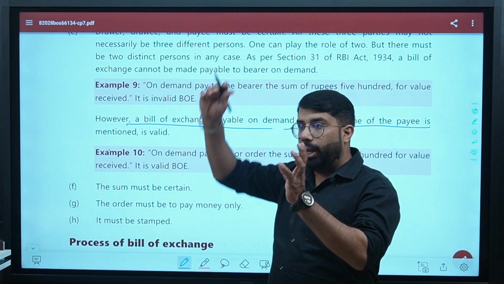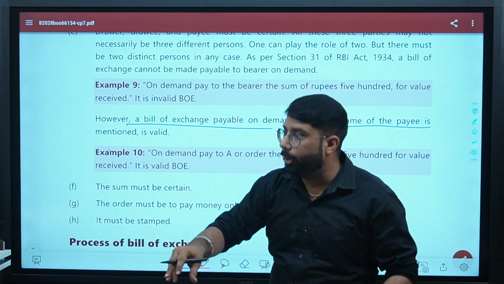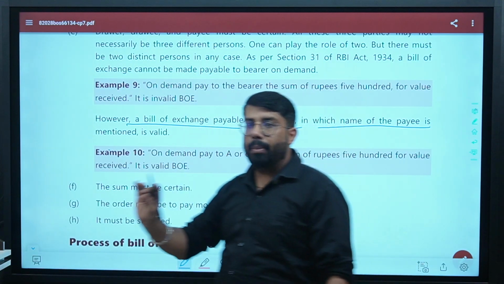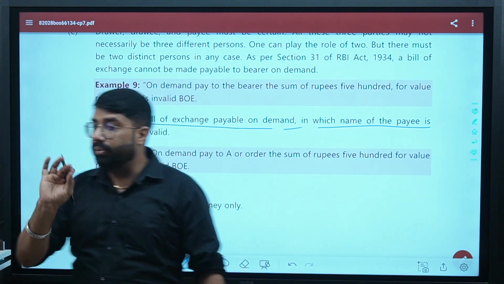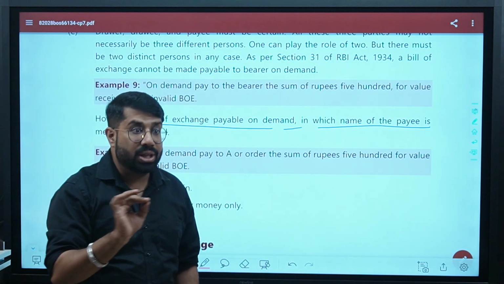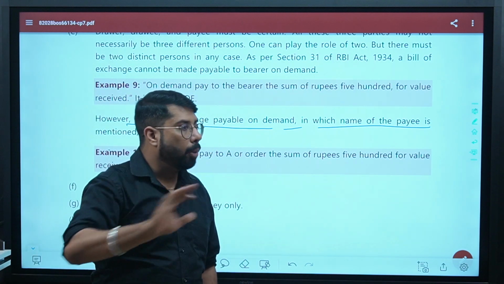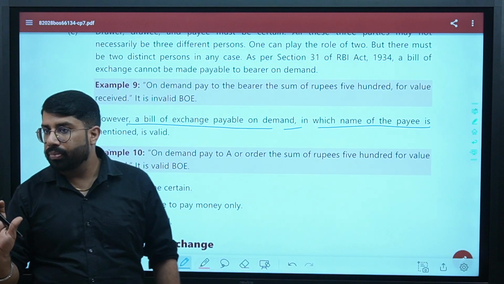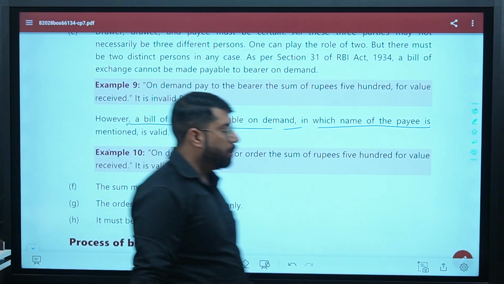It means if you write the name of a person, that to this person only the payment has to be made, then it can be made payable on demand. But if there is no name written of the payee, if it is a bearer instrument, then it cannot be made payable on demand. Are you clear? You can read the example here.